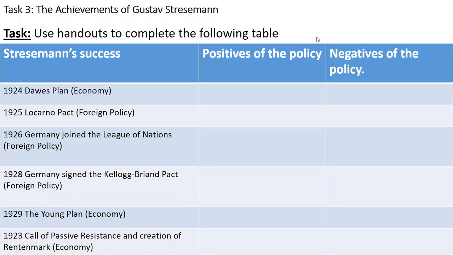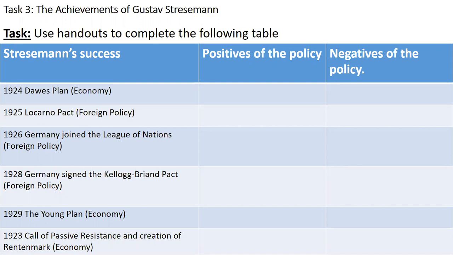Now the next task is to look at a range of policies that Stresemann introduced, and to look at the positives and the negatives. So the policies we're going to look at: 1923, calling off passive resistance and creation of the Rentenmark, which is an economic policy.